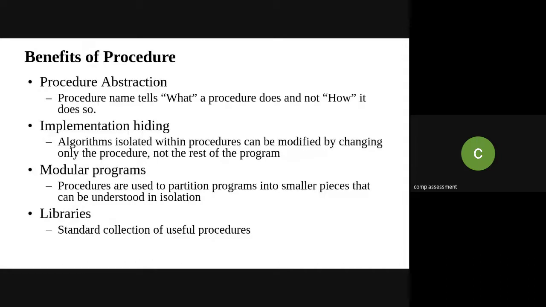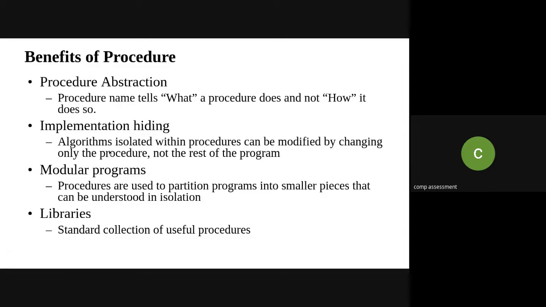When I say add, it means I'm adding the numbers; when I say subtract, I'm subtracting the numbers. So the procedure name lets us know what the procedure means, but not exactly how it is implemented. So procedure abstraction is one benefit. Then implementation hiding, that is, the algorithm isolated within the procedure can be modified by changing only the procedure. Meaning is what?